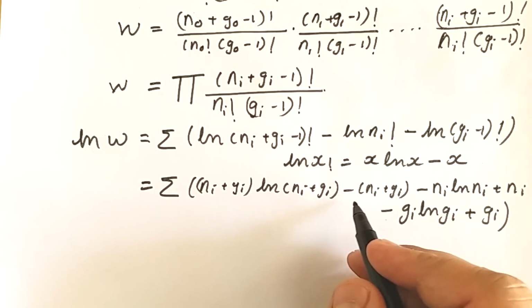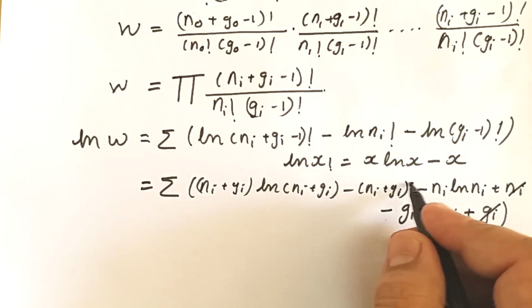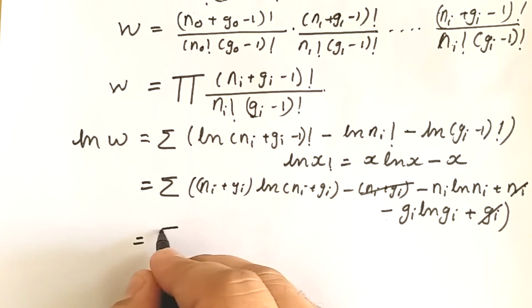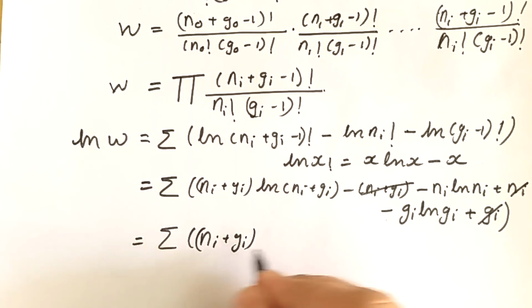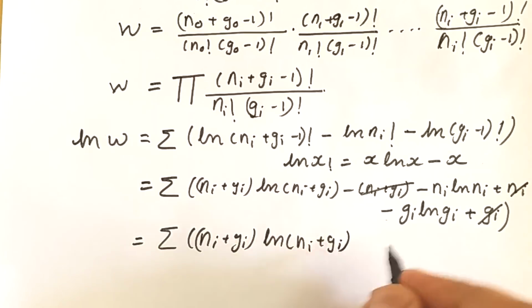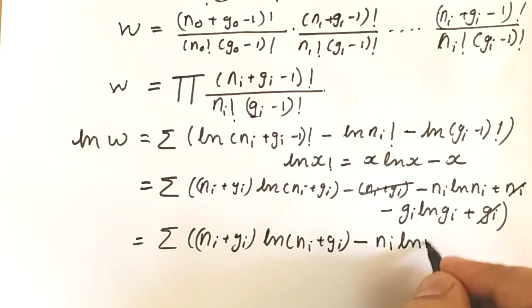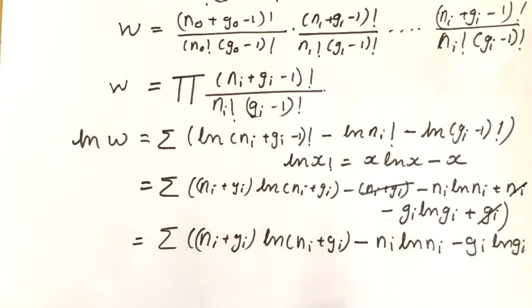Now we have minus Ni minus Gi, and over here plus Ni and plus Gi, so these terms cancel out, and hence we have summation of (Ni plus Gi) ln (Ni plus Gi) minus Ni ln Ni minus Gi ln Gi.